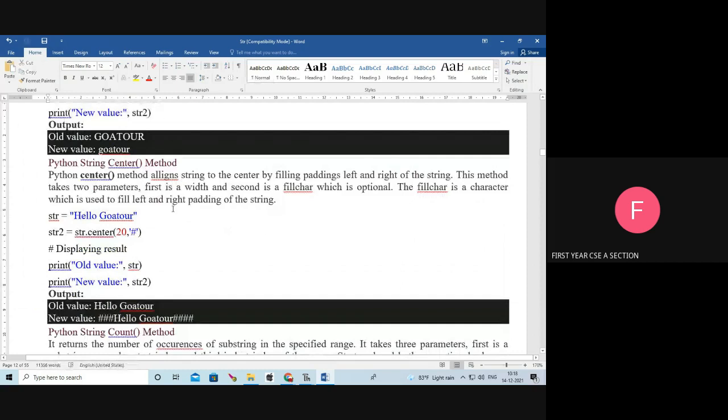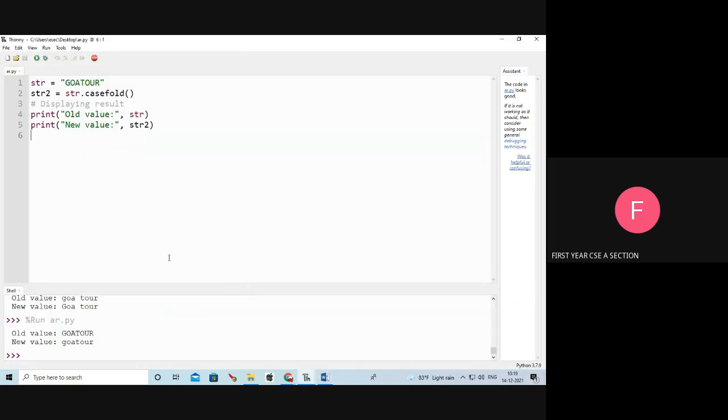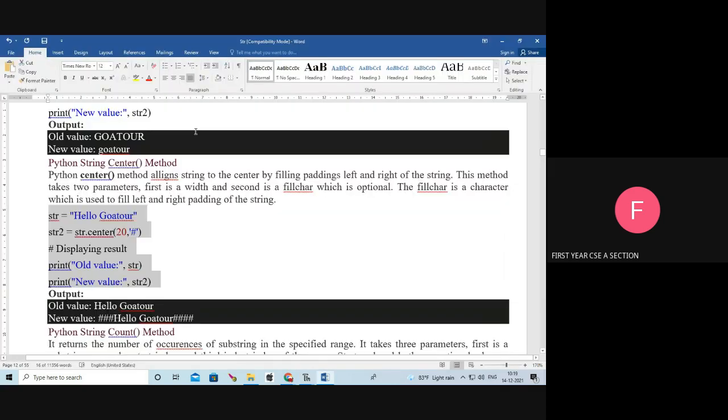It is used to align the string into the center. For example, here my str equal to hello Goa tour, str dot center of 20 comma hash. What is center? It is used to align the string to the center by filling padding on the left and right of the string.